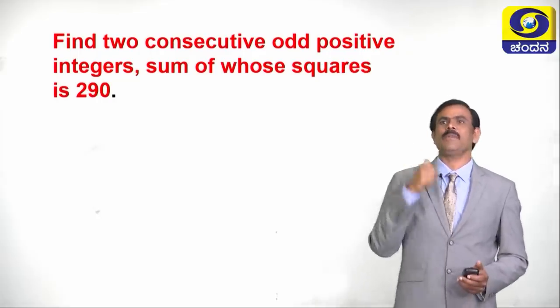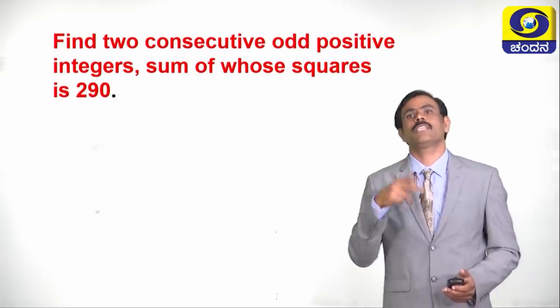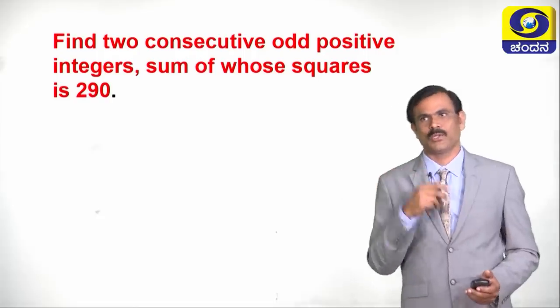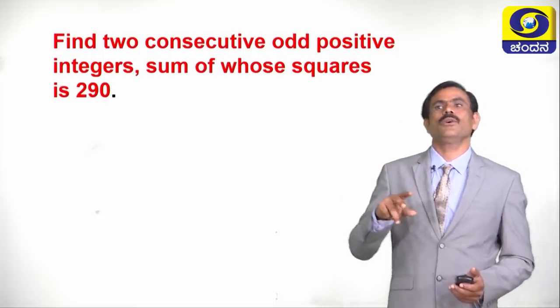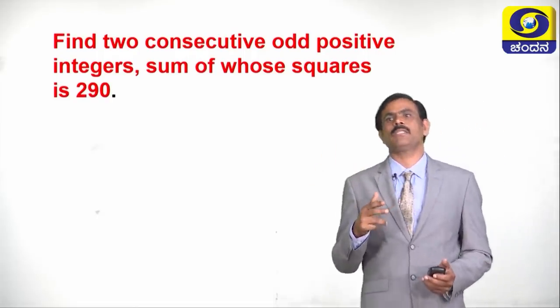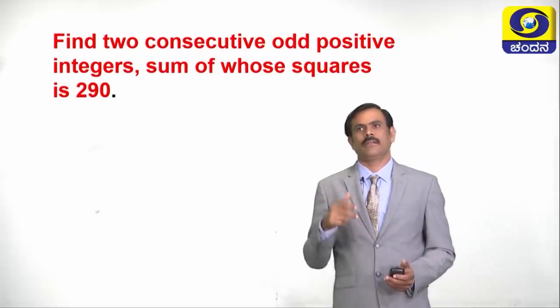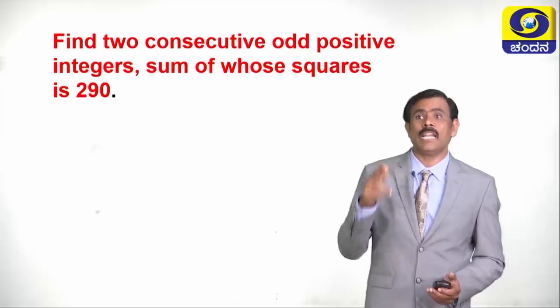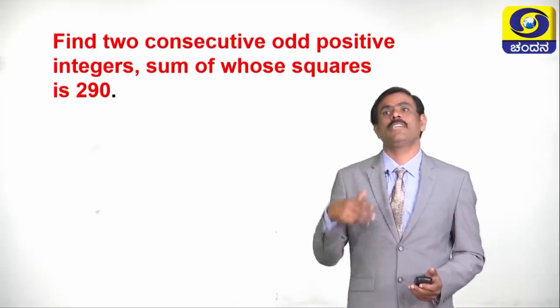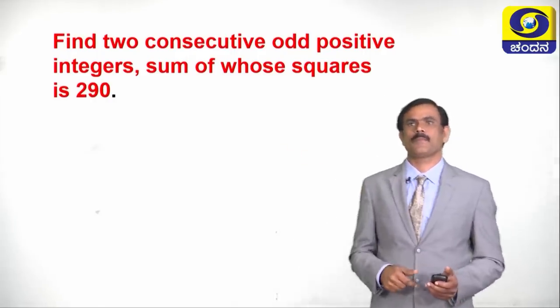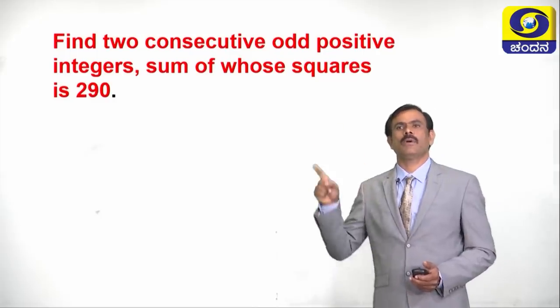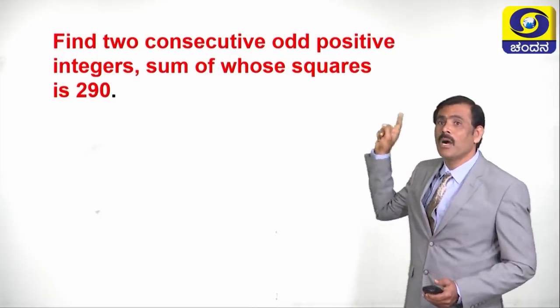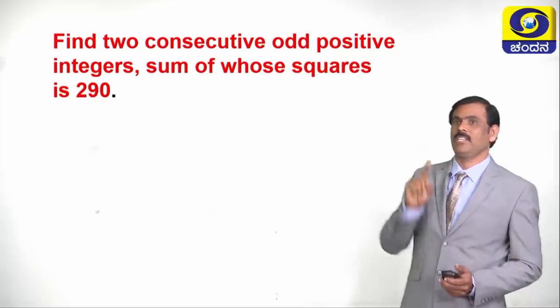See, what is the meaning of consecutive? Consecutive two natural numbers means 2, 3. Consecutive two even numbers means 6, 8, 10, 12. Consecutive two odd numbers means 11, 13, 21, 23, like this. See here they have given two consecutive odd positive integers.